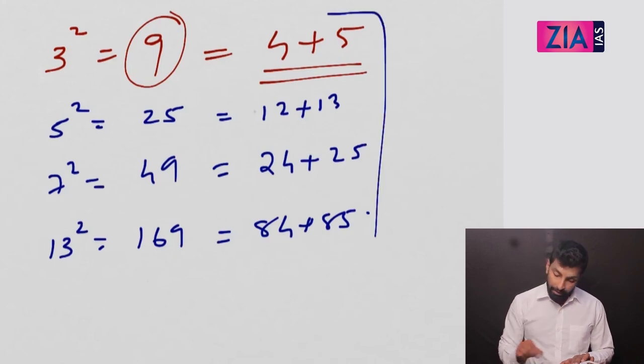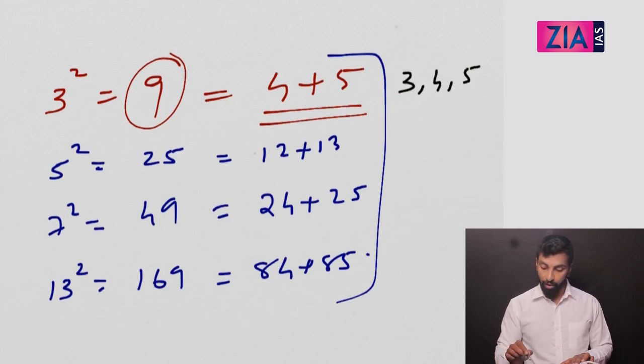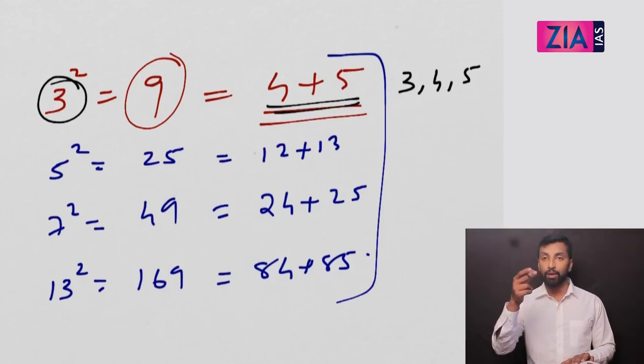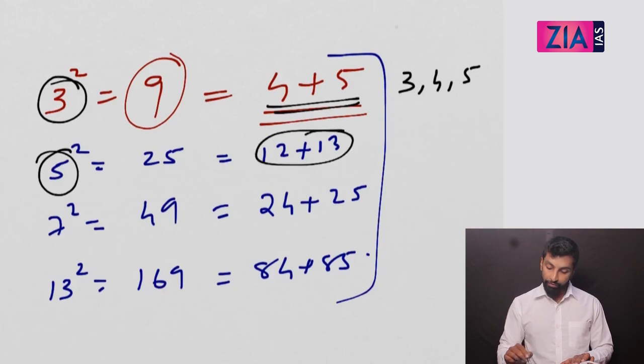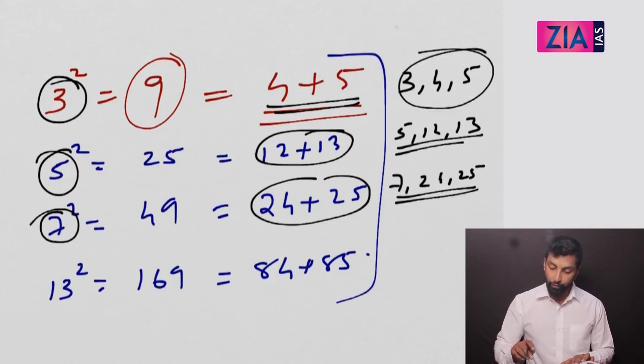Now if you observe it carefully, these numbers here, what did you get? 3, 4, 5. What is 3? 3 is from here, and 4 and 5, you are writing 3 square as consecutive natural numbers, right? Now here 5, 12, 13. Then 7, 24, 25. All these are Pythagorean triplets. Let's take 3, 4, 5.